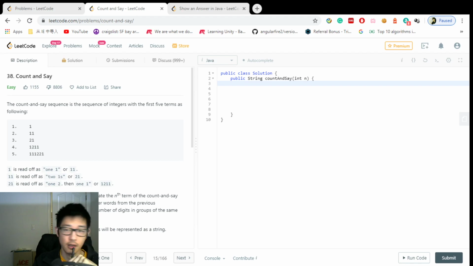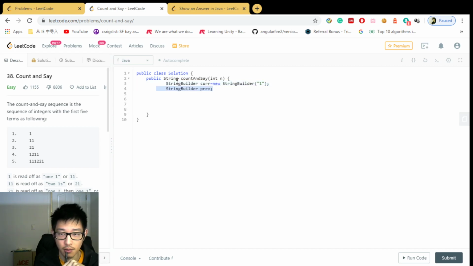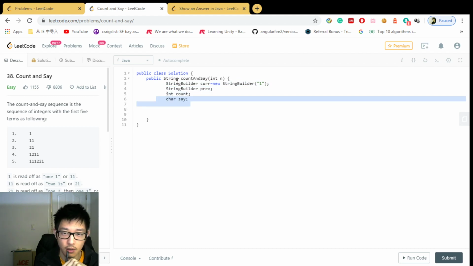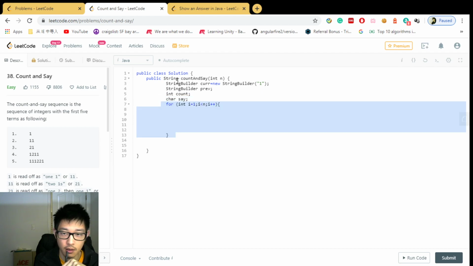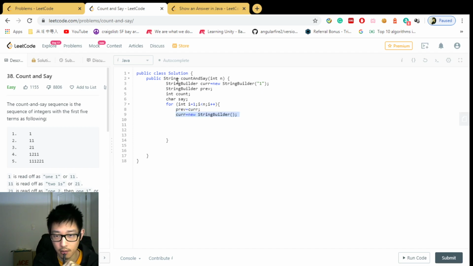Let's see the code here. So we want a string builder for current, a string builder for previous for processing, an integer count, a character say, and go through n times. Every time we're gonna copy the current to previous, and the current is gonna be initialized.